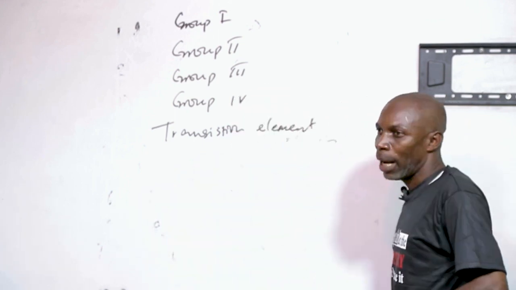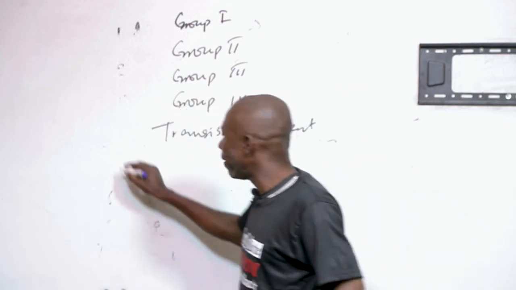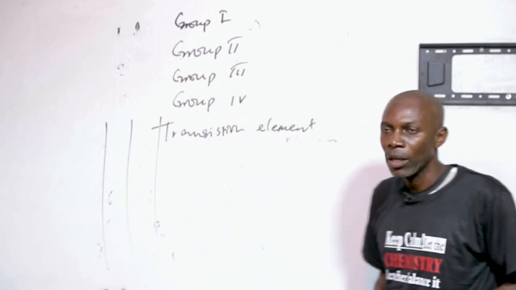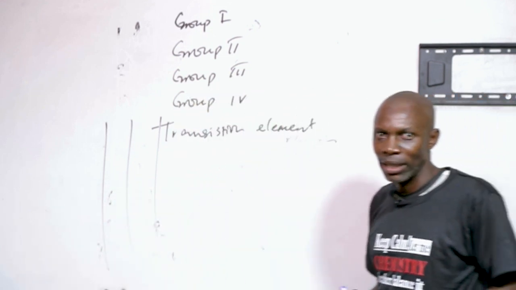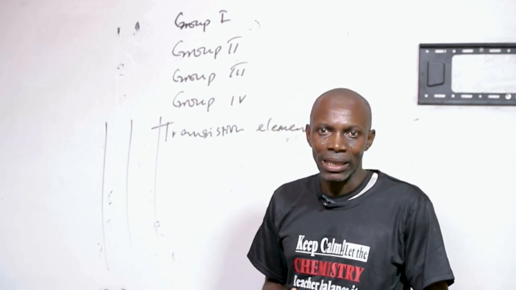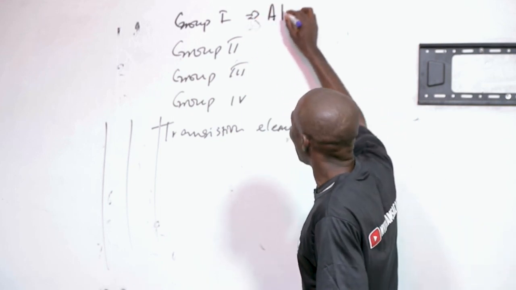So, when you are talking about groups in the periodic table, you are talking about the vertical column that an element can be in. When you are talking about group 1, these are metals whose valency is 1. The group 1 metals are also called alkali metals.